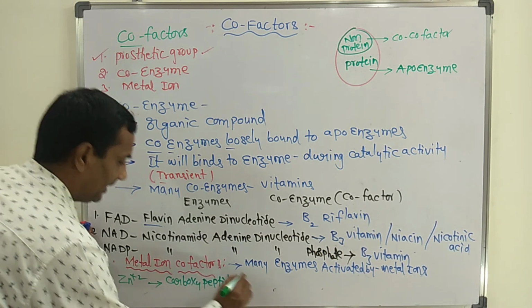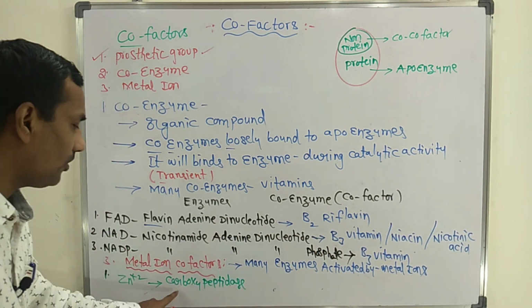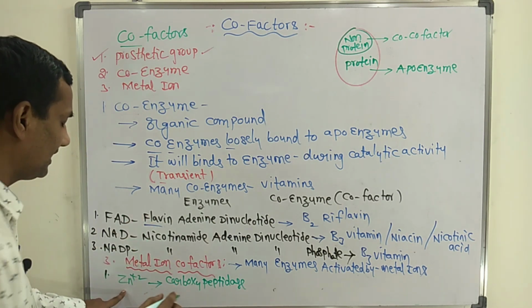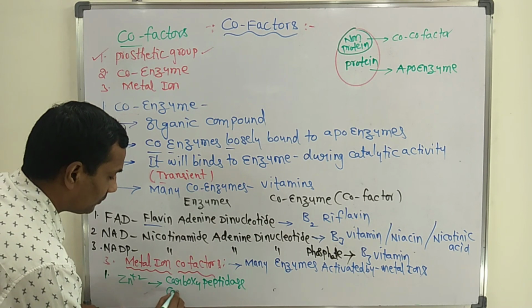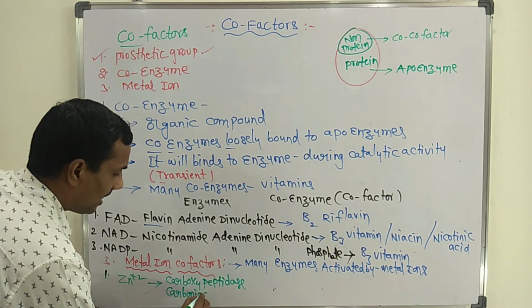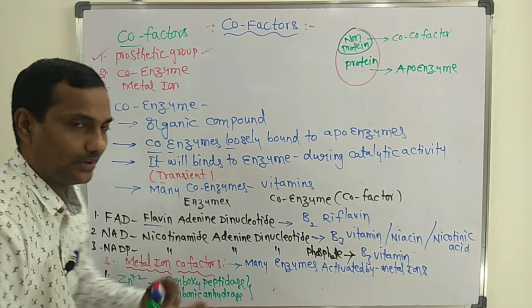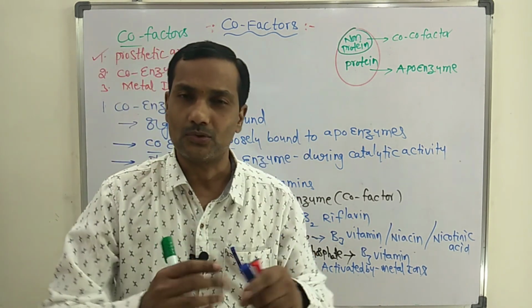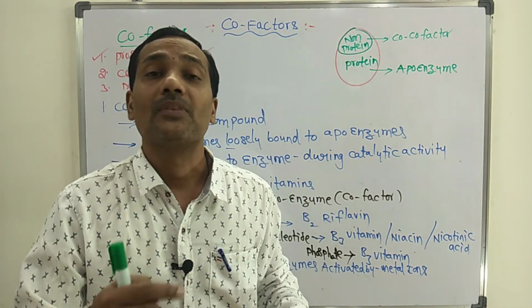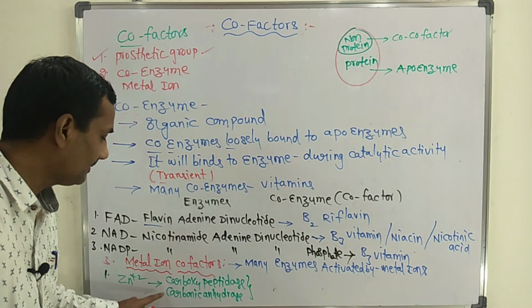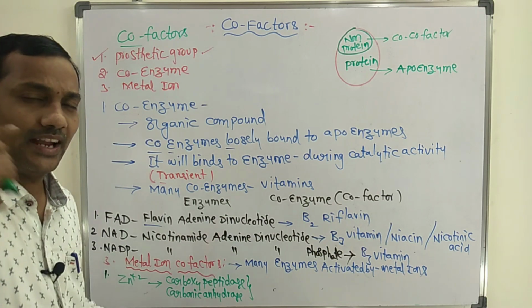Carboxypeptidase is one enzyme, activated by zinc, and it also activates carbonic anhydrase. What I want to say is Zn2+ activates different types of enzymes like carboxypeptidase and carbonic anhydrase.